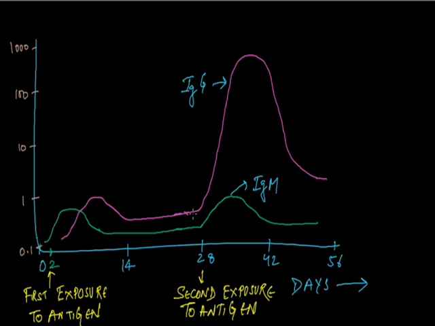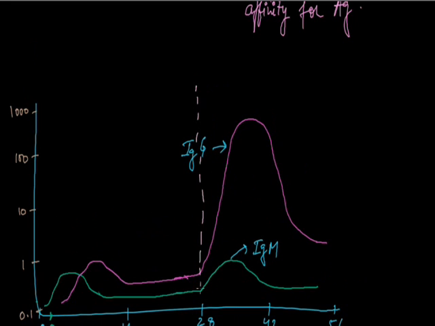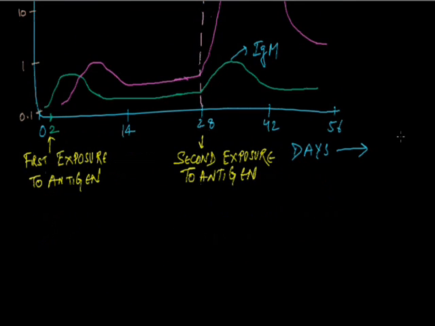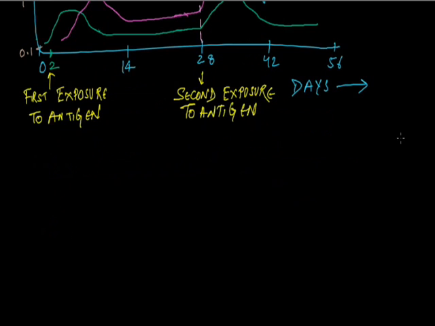So we can conclude that in the first response the IgM is more effective, while in the second response the IgG will proliferate fast and give its response. Up to the 28th day, this is the primary immune response, while this is the secondary immune response. This is all about the primary and secondary immune response.